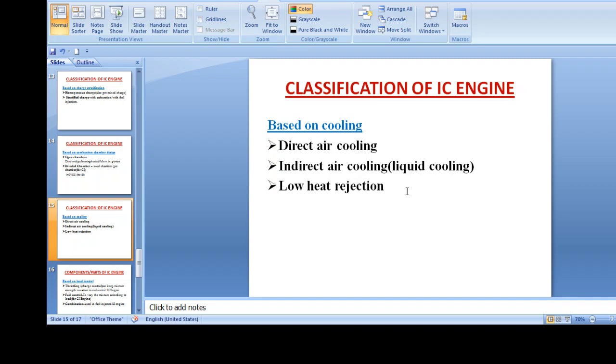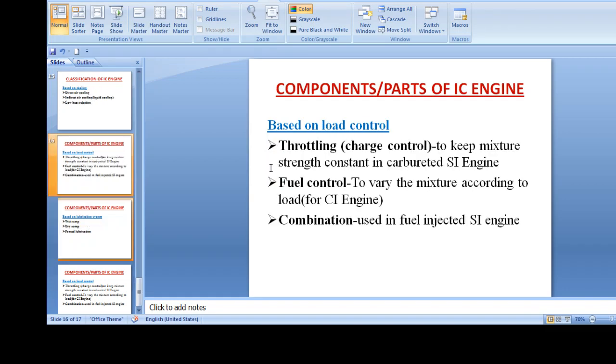The thermal barrier coated engines are otherwise called low heat rejection engines. Due to insulation of the cylinder walls, the heat transfer from the cylinder walls to the cooling system is reduced, which changes the combustion characteristics of the diesel engine. Because of cooling, the efficiency of the engine goes down. To reduce that, low heat rejection engines are used.